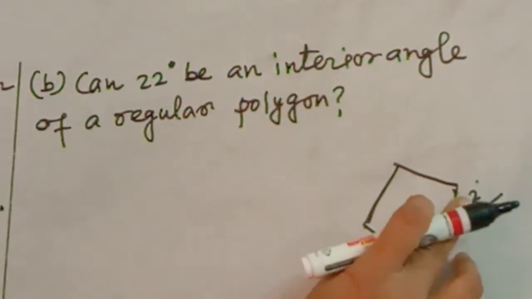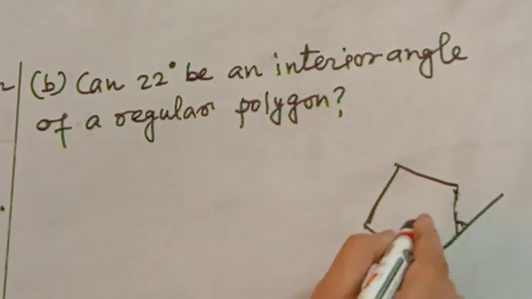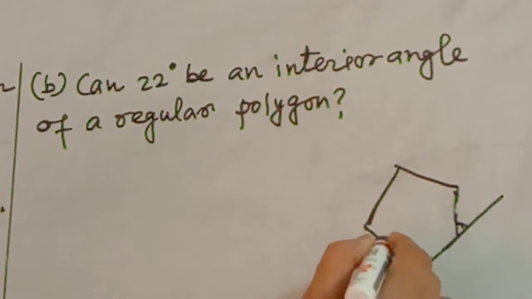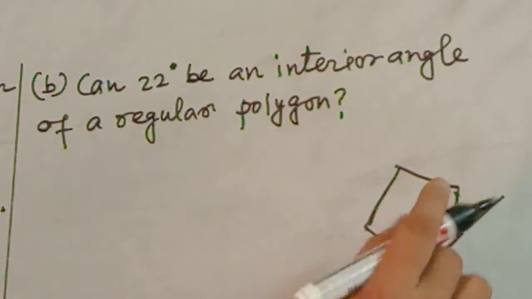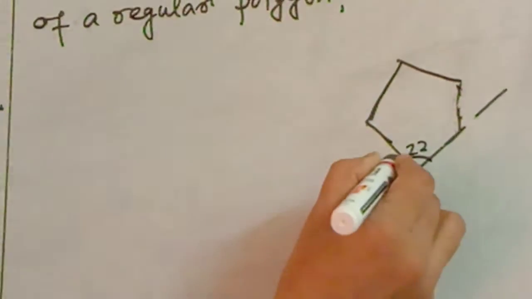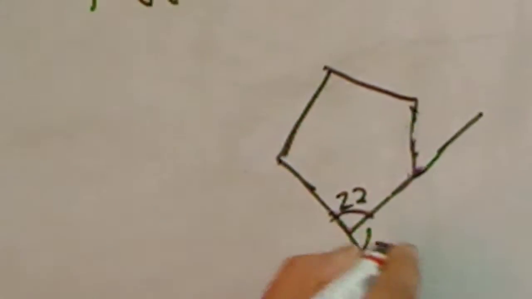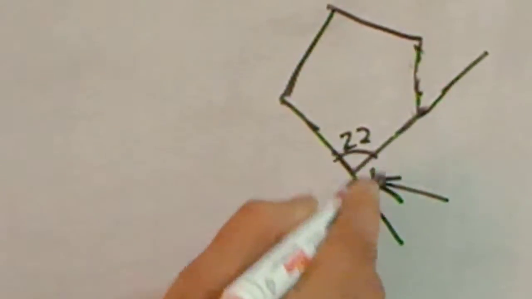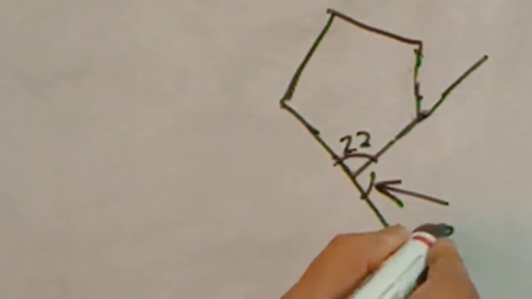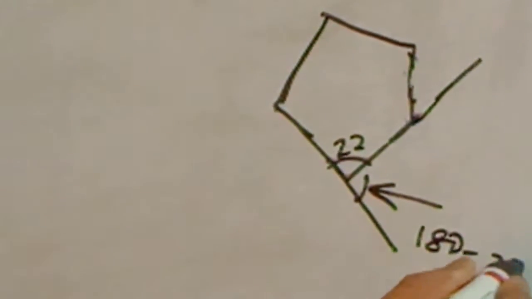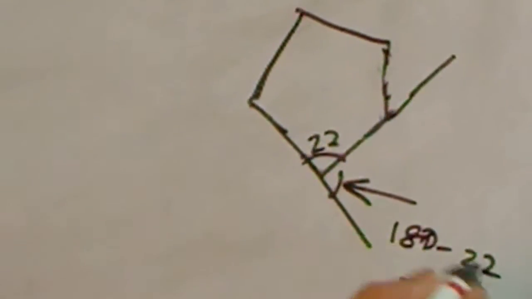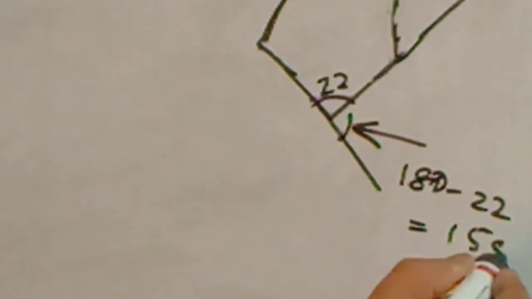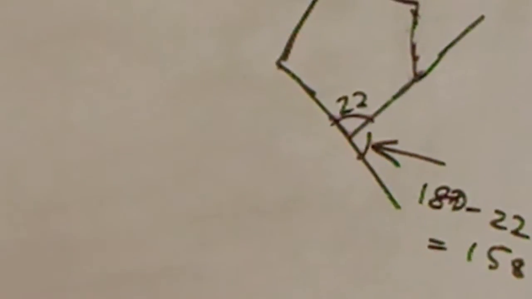Say the interior angle is 22 degrees. Then the exterior angle you can find here. How can you find the exterior angle? As it is a linear pair, the exterior angle is 180 degrees minus 22, which is 158 degrees. So let's try by the exterior angle only.